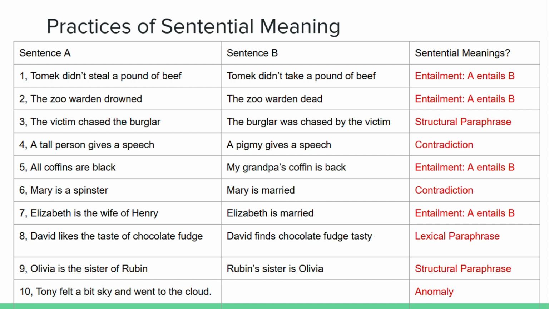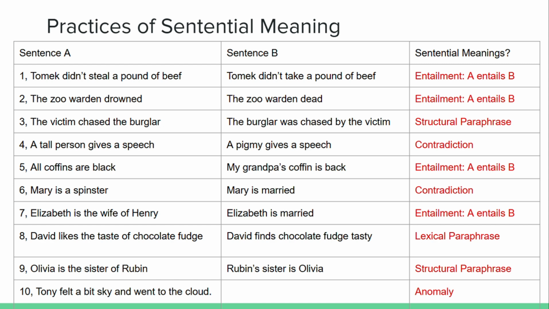Secondly, they have structural alteration. So it is a structural paraphrase. Let's look at the fourth sentence. A tall person gives a speech versus a pygmy gives a speech. If we align it to the concept of contradiction, we can easily sense that they contradict each other.